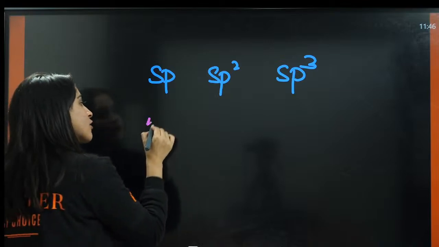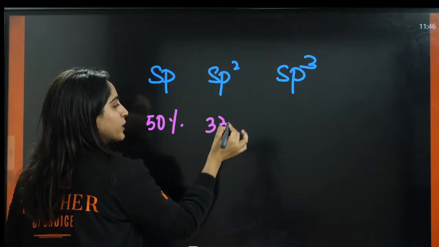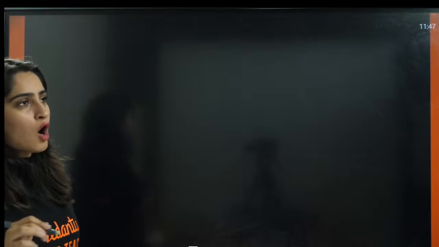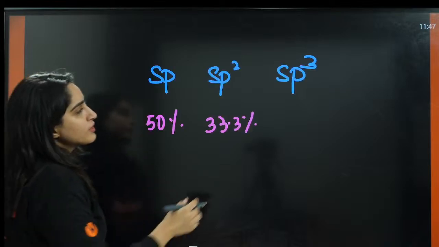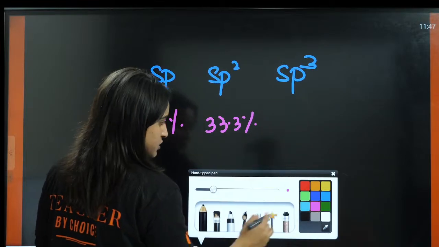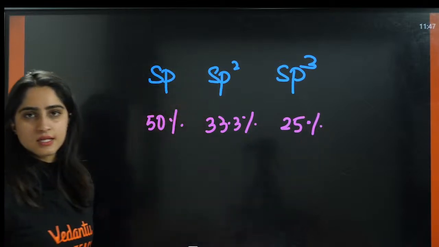SP it is 50%, right? SP2 it is 33.3%. SP3 it is 25%.